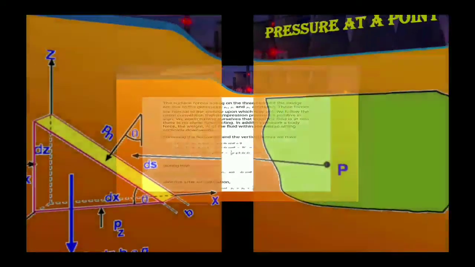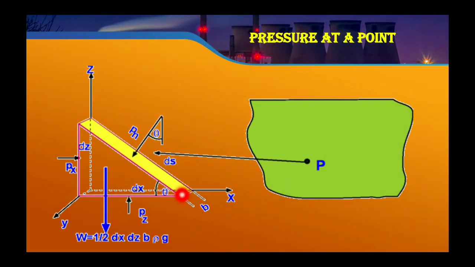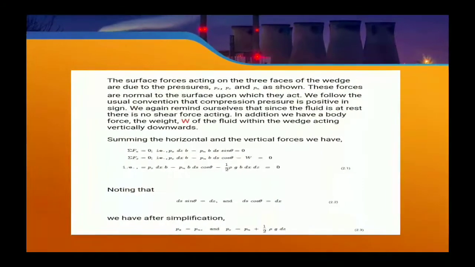You can see here this is the PN, PZ and PX. This is the pressure. These forces are normal to the surface upon which they act. We follow the usual convention that compression pressure is positive in sign.